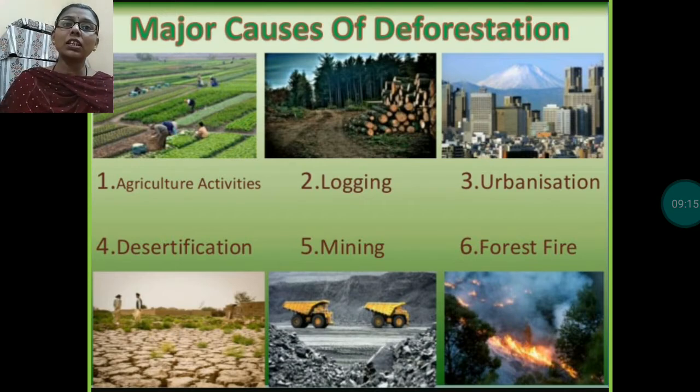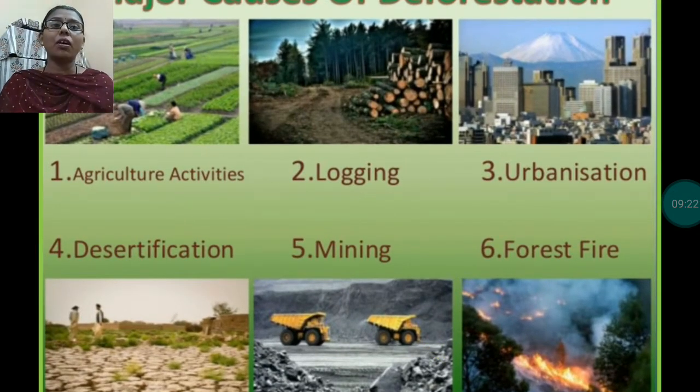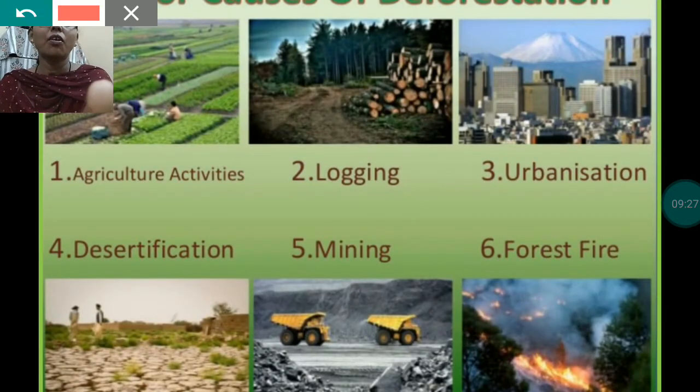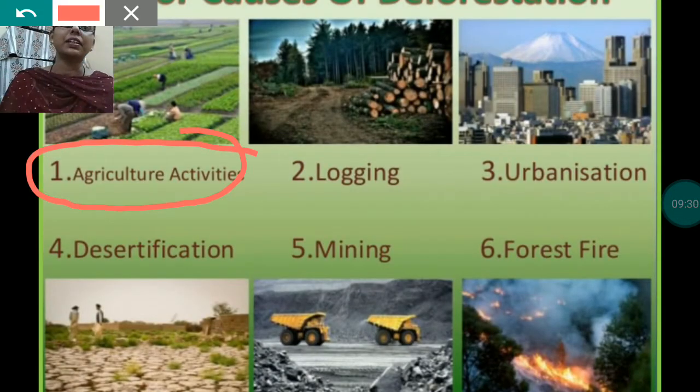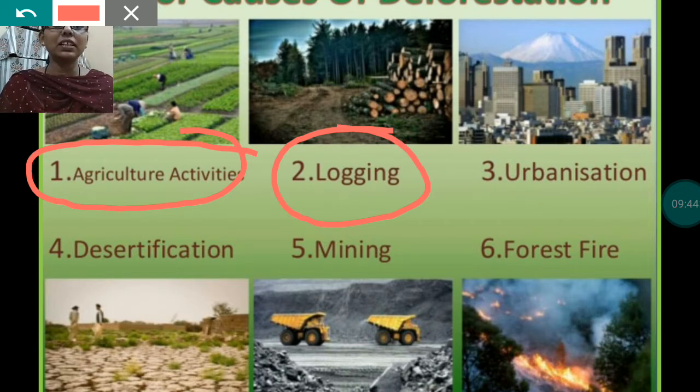What are the major causes of deforestation? Why are we cutting down the trees? These are the major reasons of deforestation. Here you can see. First one is agricultural activities; for agricultural activities, we are clearing the forests. For logging, meaning cutting trees for making furniture, we are cutting the trees.